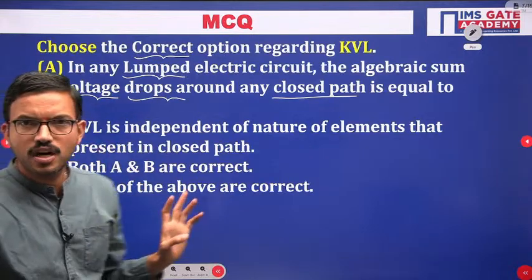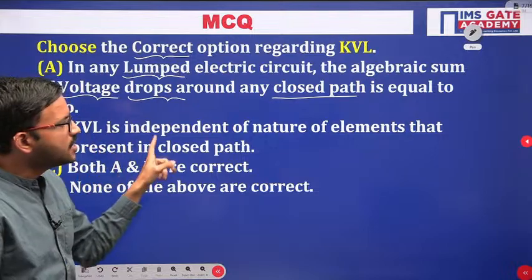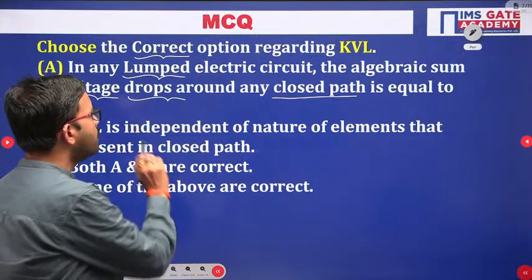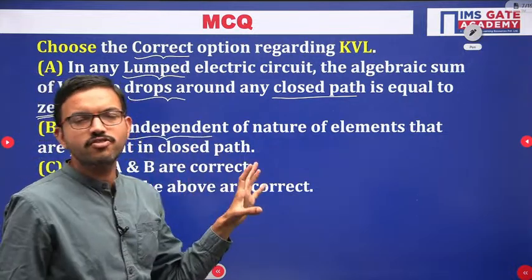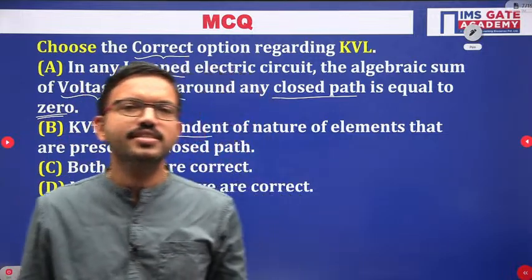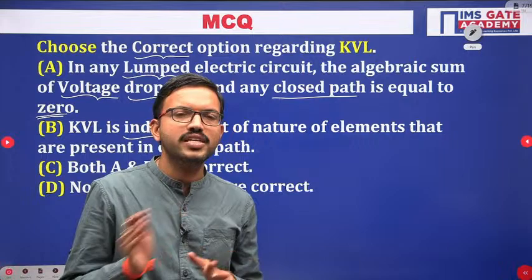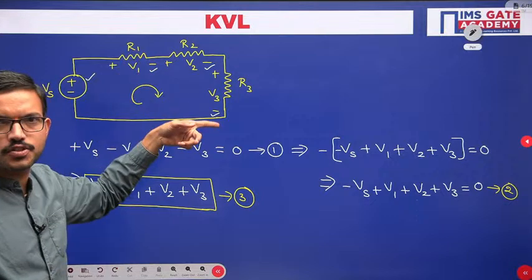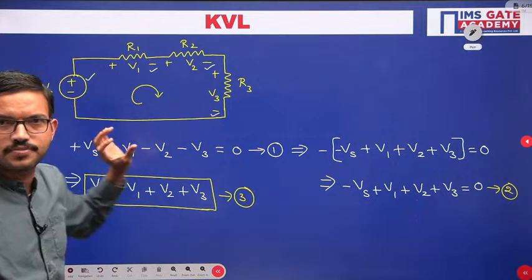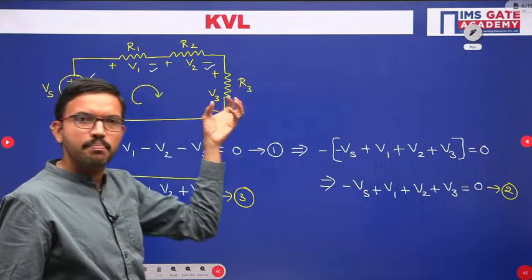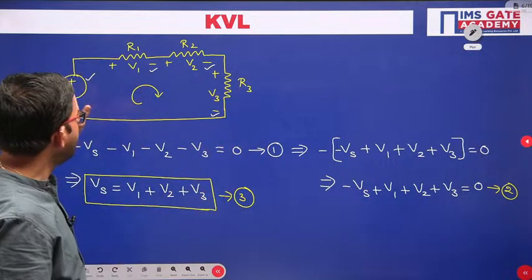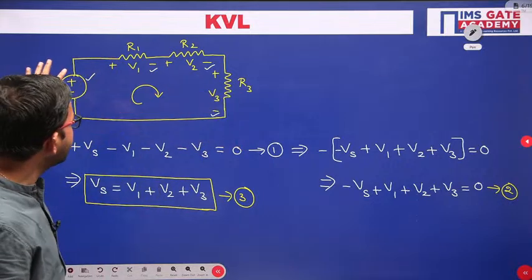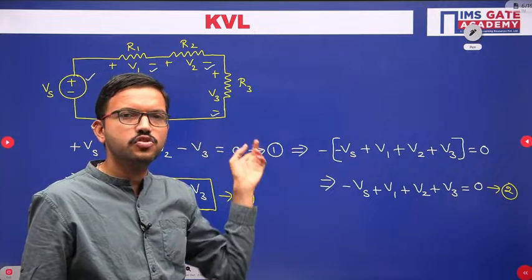Now option B: KVL is independent of the nature of elements that are present in that closed path. Yes, this is also correct. Nature of elements means the types of elements that we have discussed in the earlier sessions, like linear, non-linear, or active, passive, etc. In this given circuit, you have the source, an active element, whereas the resistors are passive elements, or absorbing. Similarly, it can have linear, non-linear, or AC source, DC source, etc.